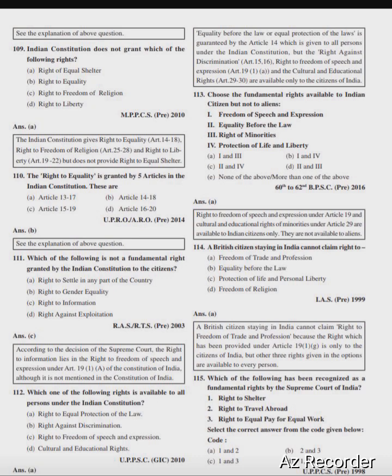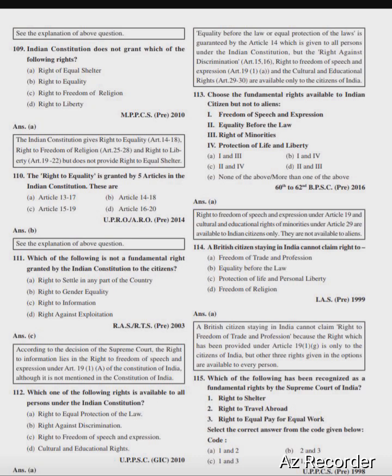Next, which one of the following rights is available to all persons under the Indian Constitution? Right to equal protection of the law, right against discrimination, right to freedom of speech and expression, cultural and educational right. Right option is option number A, right to equal protection of the law.